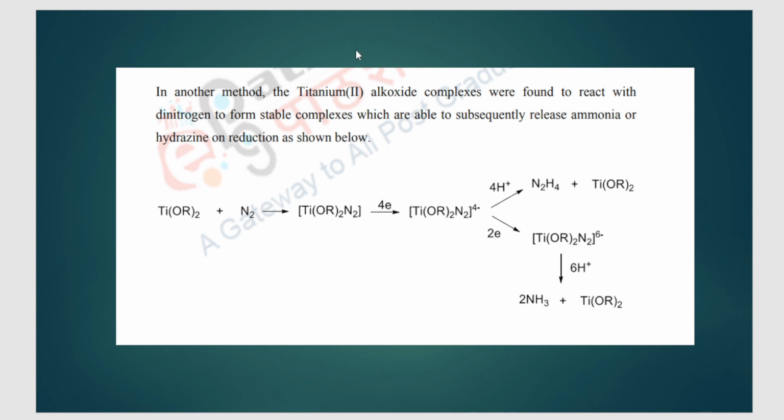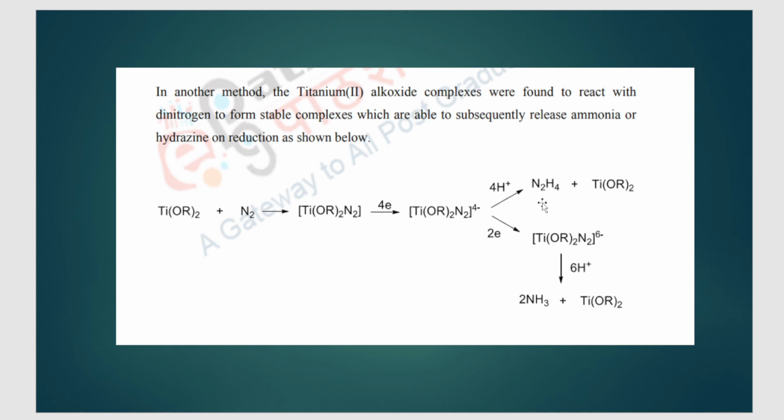This is with titanium. In another method, titanium alkoxide complexes were formed when reacting with dinitrogen. Here they are making dinitrogen react with the titanium complex, so a dinitrogen titanium complex is formed. Can you see here? So this is a complex. Now from this you want to get ammonia, correct? On subsequent reduction, you will get hydrazine and the titanium complex back, or you can also get ammonia and the titanium complex back.